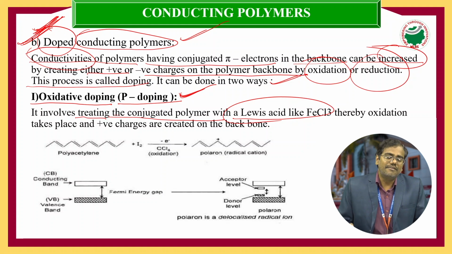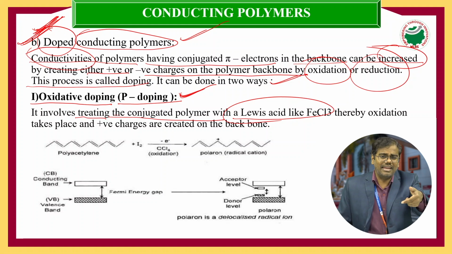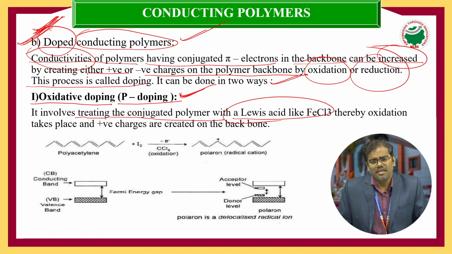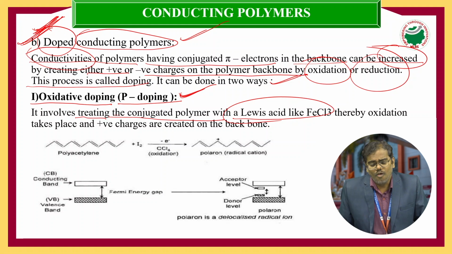Therefore, the oxidation process takes place, eliminating electrons. From the conducting polymer, one electron is eliminated, one electron is lost. In this way, we create a positive charge on the conducting polymer backbone structures because we added Lewis acids, which attract electrons because of their empty orbitals. An empty orbital has the chance to be filled with electrons.